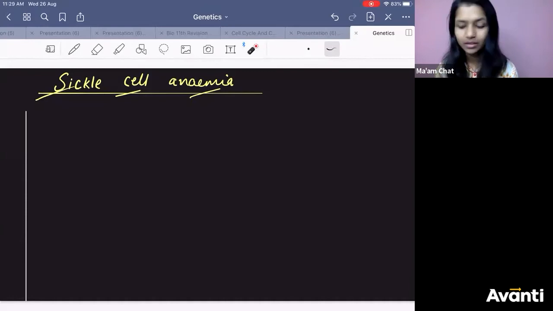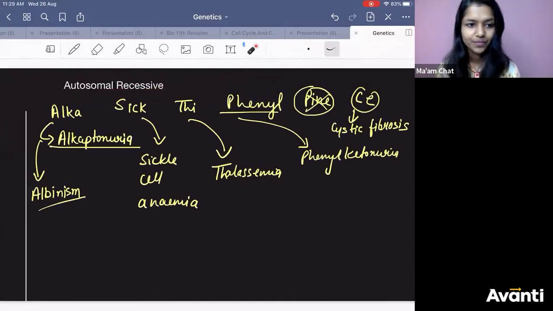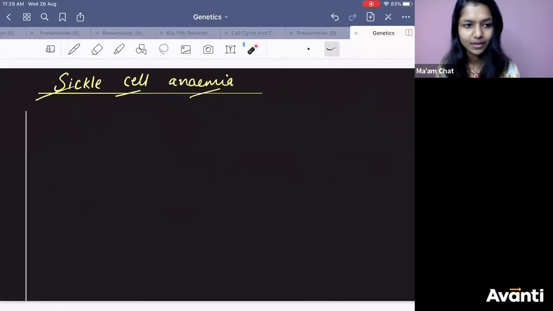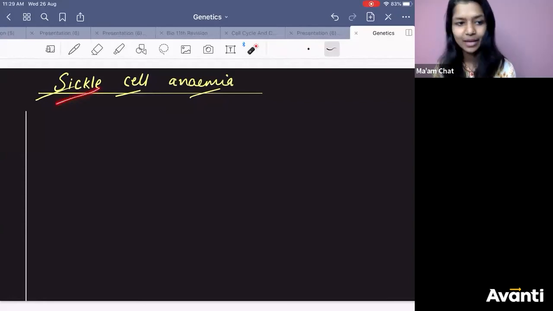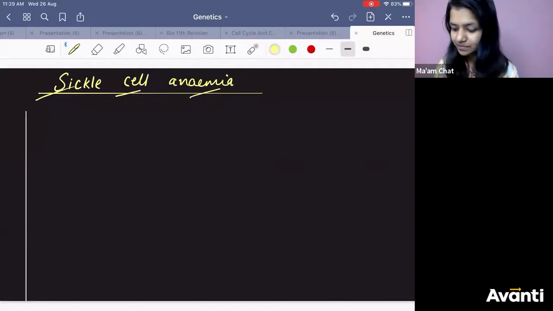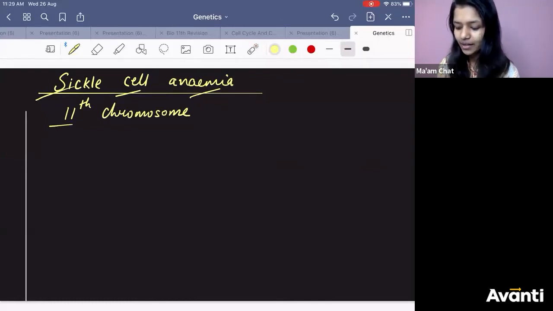You know this or not? It is autosomal recessive. You can't say that it is female. You can only say that in the heterozygous condition, people will be carriers. Getting it? So sickle cell anemia, you know the story. So I'm just going to tell you what happens in this. It happens on the 11th chromosome. Which chromosome? Autosome, right? Which autosome? 11th chromosome. It is not there in NCERT, but in the question bank they ask. Okay?